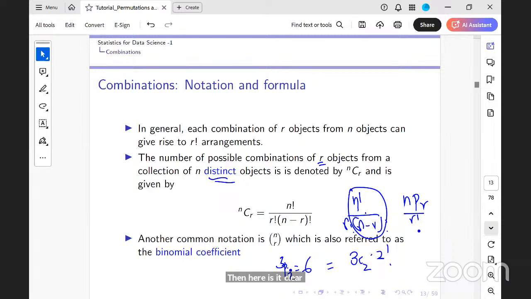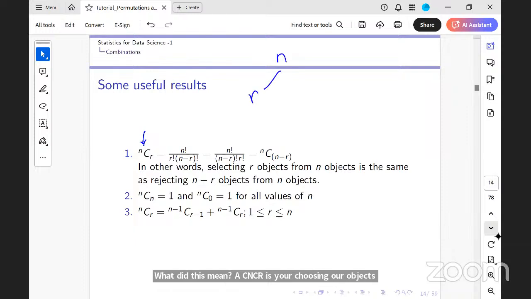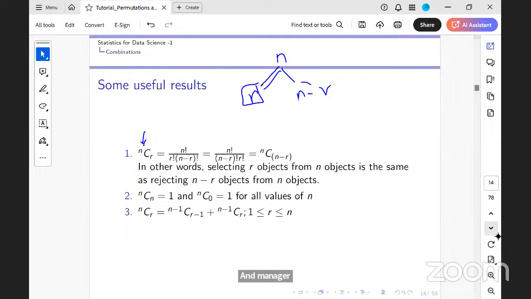Yes, ma'am. So this is about the combination. Now, a very useful result is nCr is the same as nC(n minus r). What this means is, nCr is you choosing r objects from n objects. If I'm choosing r from n, how many do I have remaining? n minus r. So the number of ways of choosing r from n is the same as not choosing n minus r from n. So this n choose r is the same as n choose n minus r.